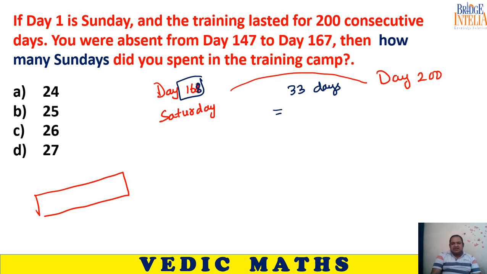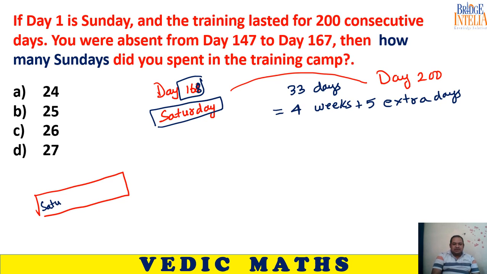So 33 days is equal to 4 weeks, which is 28 days, plus 5 extra days. This time the first day of the week will be considered Saturday, because day number 168 itself is a Saturday. So your week begins on a Saturday and ends on a Friday.